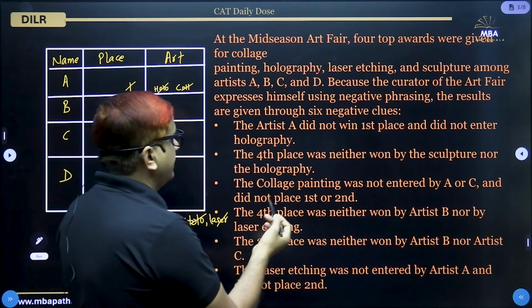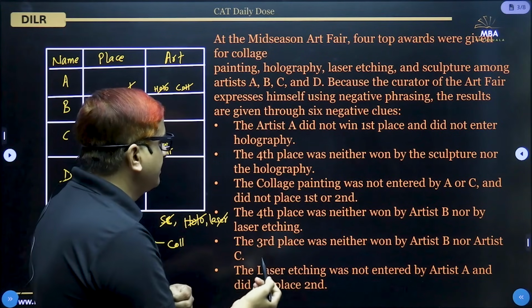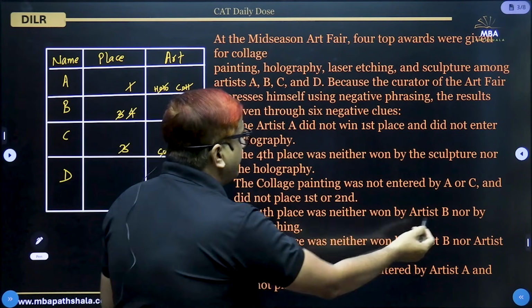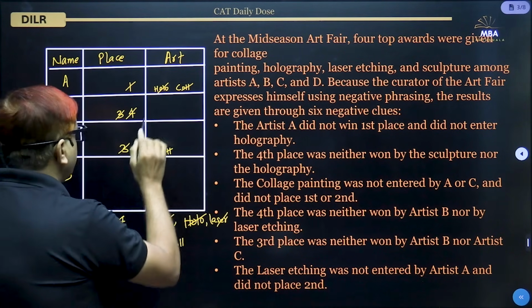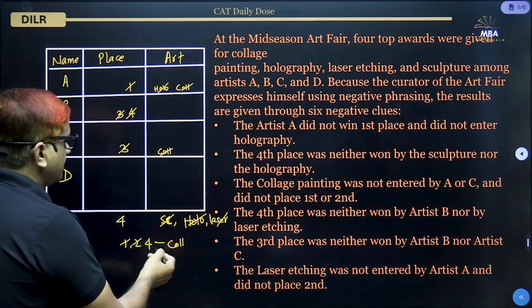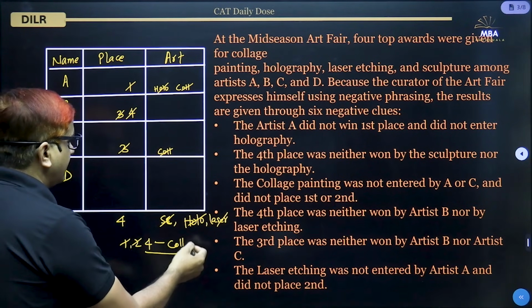Here we have already known that B cannot win fourth place. So fourth place cannot be won by artist B, and fourth place is collage painting actually.